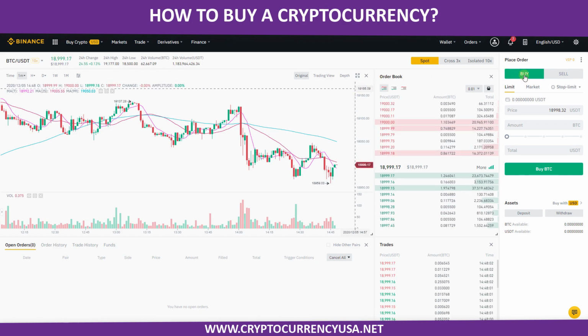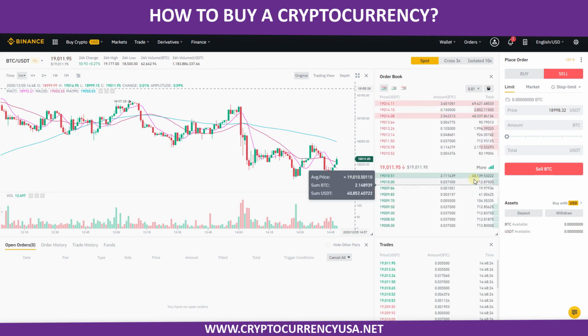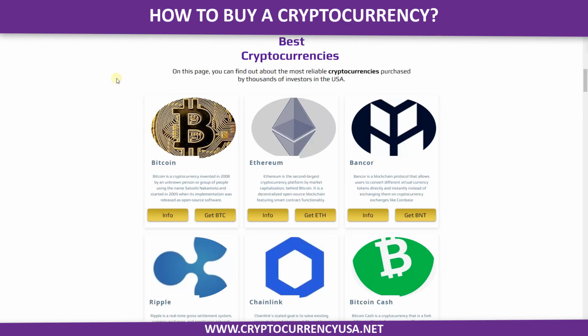If we click this button, you can buy Bitcoin. If you click this area, you can sell your Bitcoin. So easy. Buy Bitcoin directly with USA dollar, you can click this area. So easy. And now we turn back to our website.